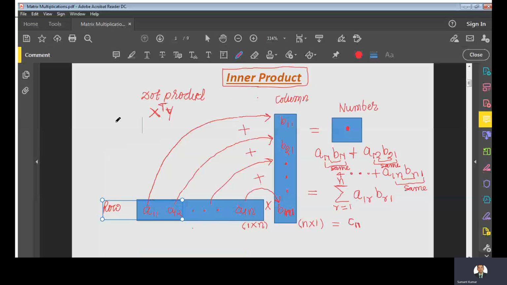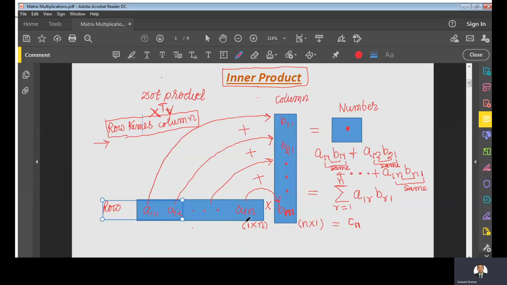So here the fundamental thing is what? Fundamental thing is row times column, row times column. This is the fundamental for all the matrix multiplication, right? We apply this fundamental thing for each matrix multiplication, right?